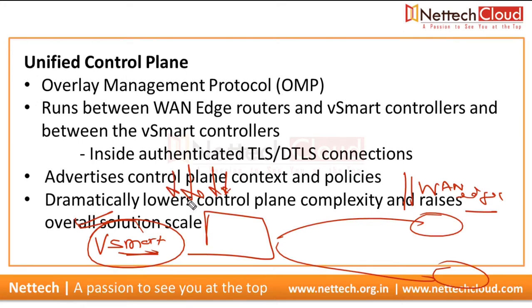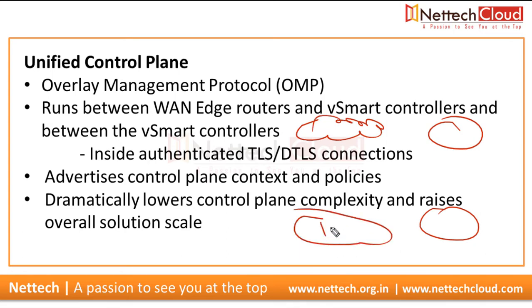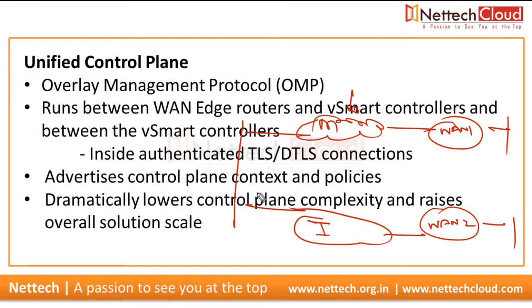For example, let us assume that there are two WAN edge devices and two transports. One is MPLS and the other one is internet. And what we want is that WAN edge device 1 should prefer MPLS over the internet, right? So for that, we want to set the route preference so that the MPLS route has a higher preference value than the internet.